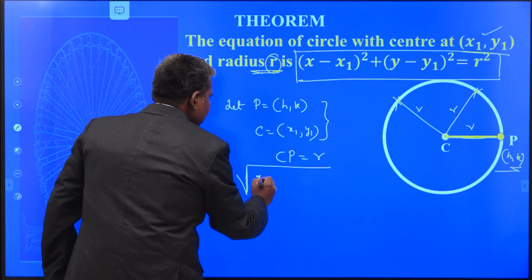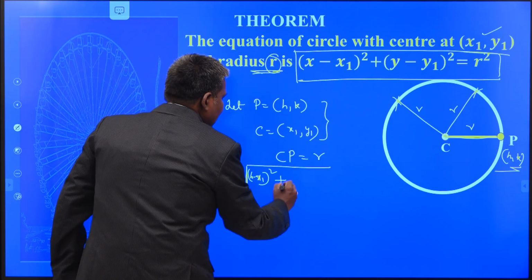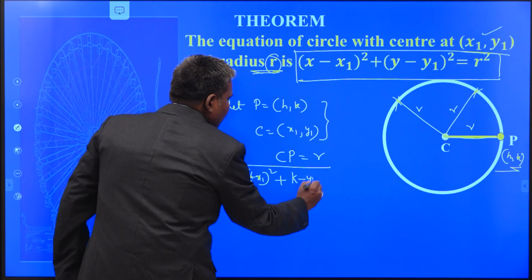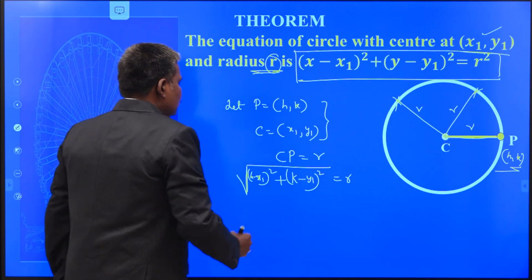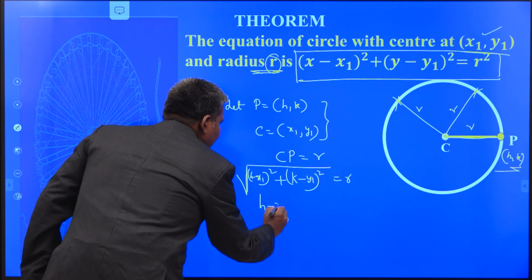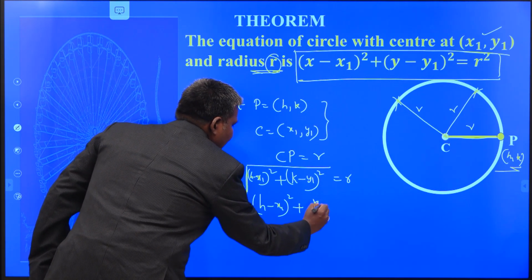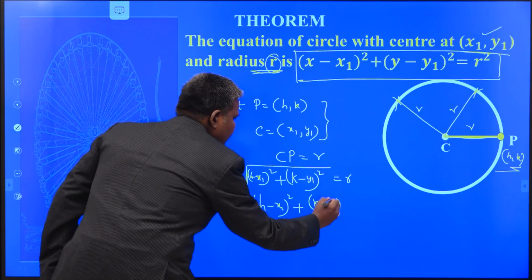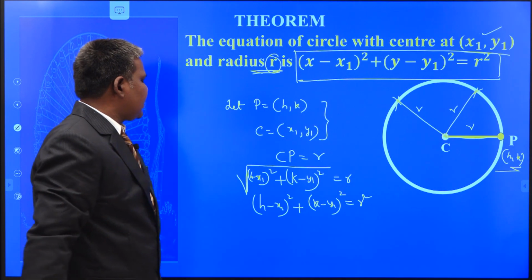So the root of (h minus x1) whole square plus (k minus y1) whole square equals r. Squaring on both sides, what happened? (h minus x1) whole square plus (k minus y1) whole square is equal to r square. Squaring both sides, we get it in this manner.